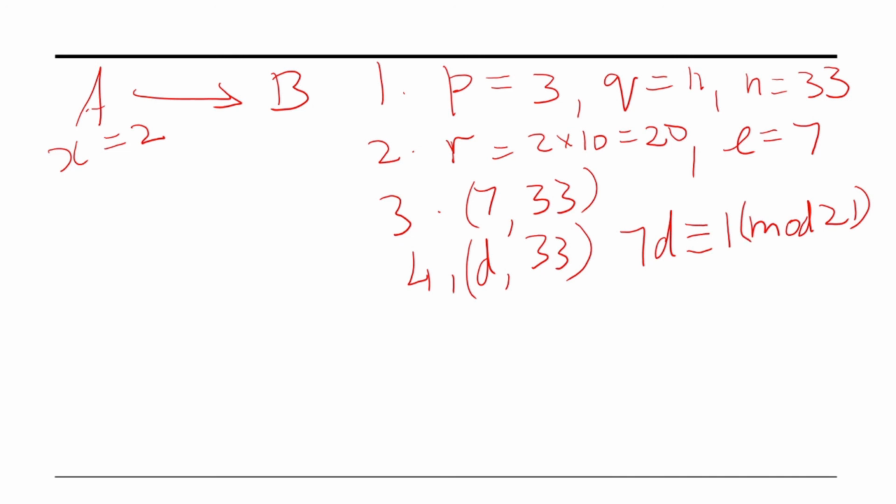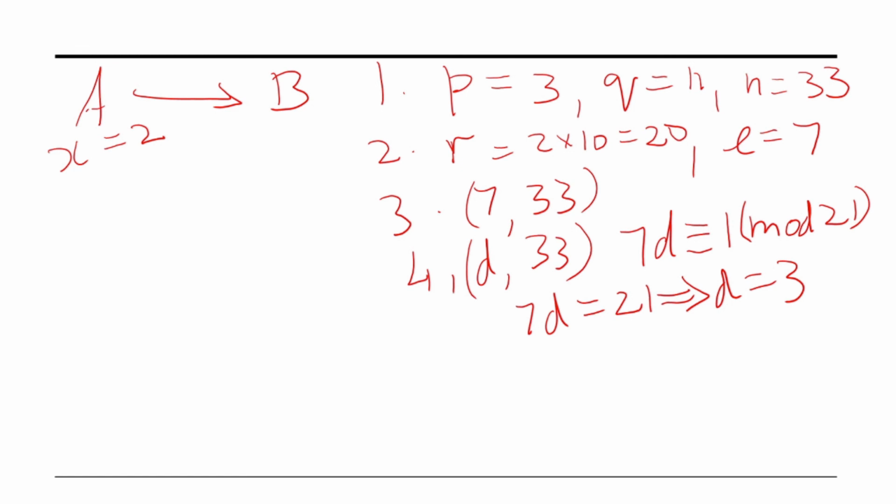This is nothing but 7D equal to 21, which implies D is equal to 3. So we have found out 7, 33 is the RSA public key and 3, 33 is the RSA private key.